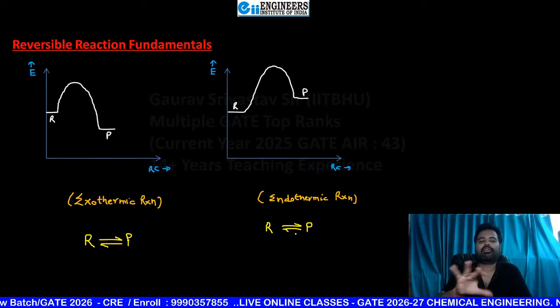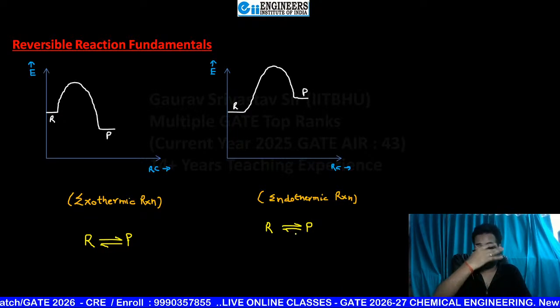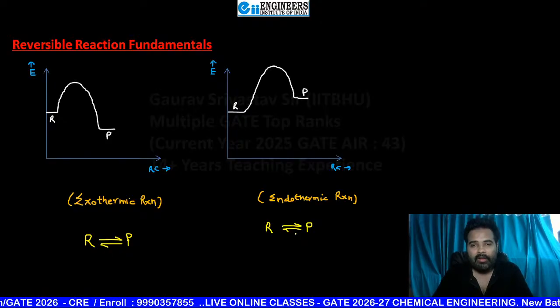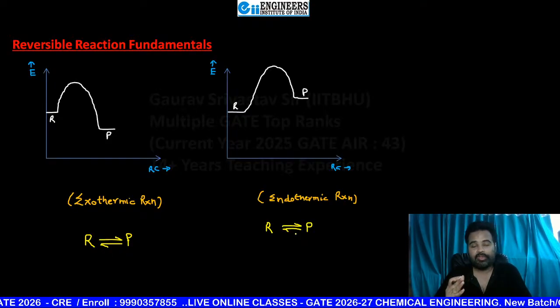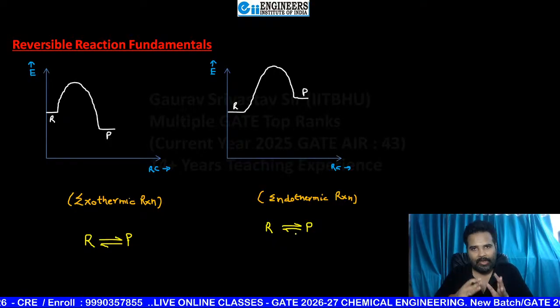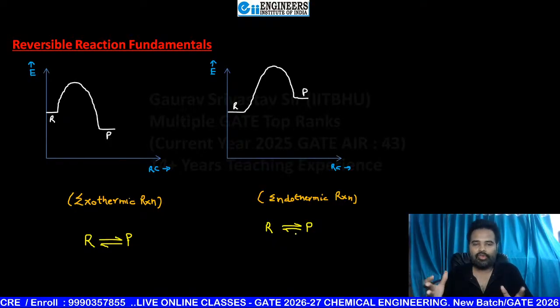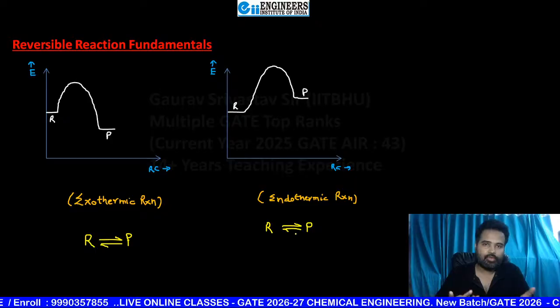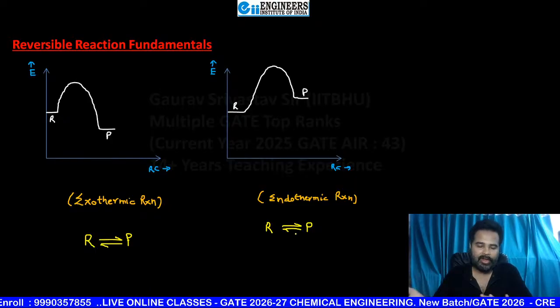That means it is reversible in nature. Like nitrogen plus hydrogen will give you ammonia, and ammonia can also dissociate into nitrogen and hydrogen. So it is a reversible reaction, in both directions, not unidirectional.